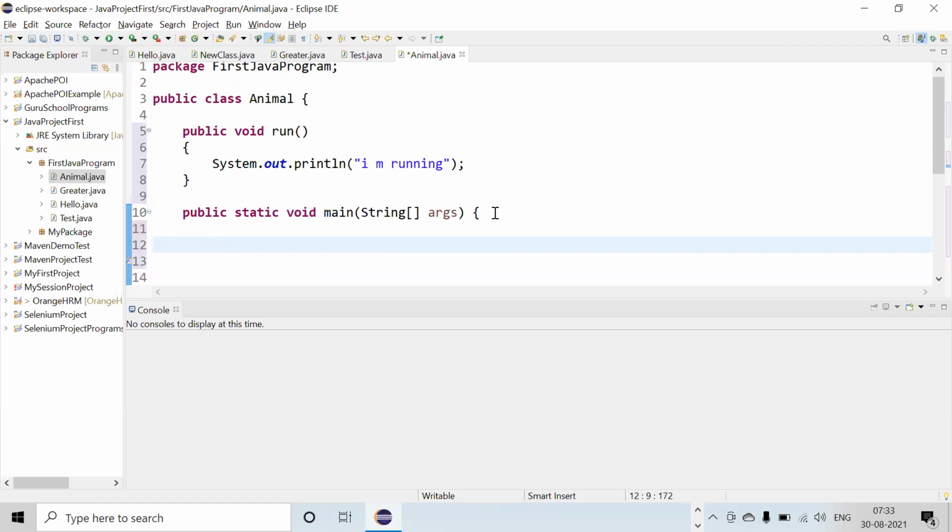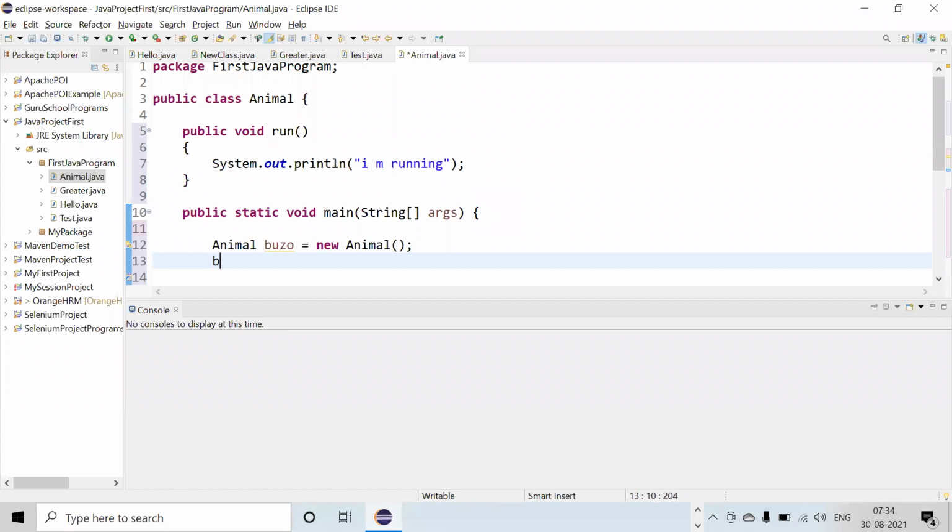First, I will create an object of Animal. Any object name, equal to new Animal constructor.